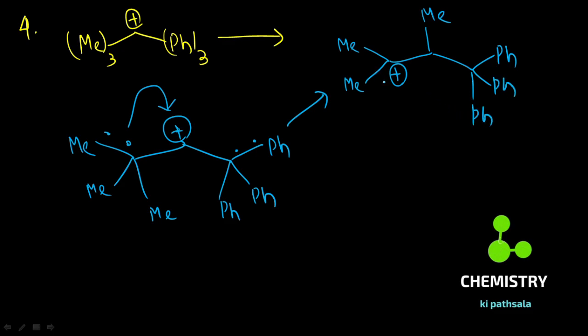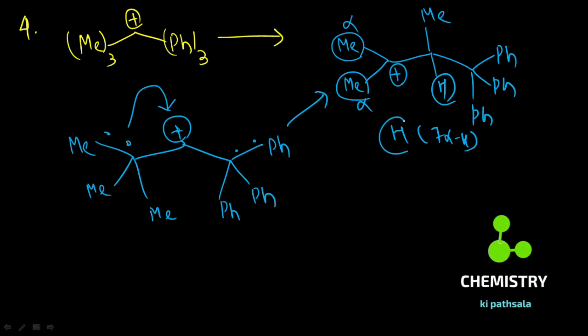Now this carbocation initially had no alpha hydrogens, but in this case you will find 3, 6 and 1, so 7 alpha hydrogens. It is stabilized by 7 alpha hydrogens, that is, by hyperconjugation.